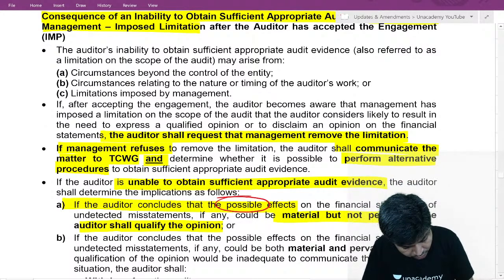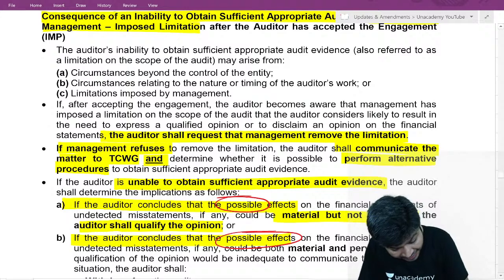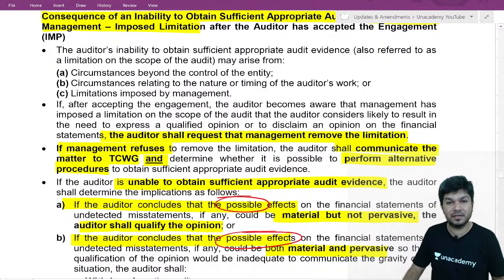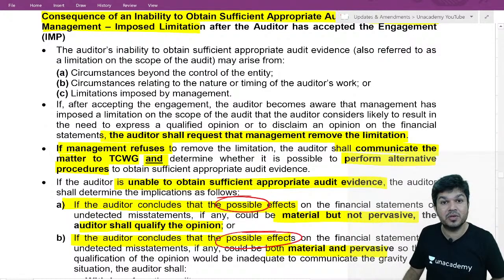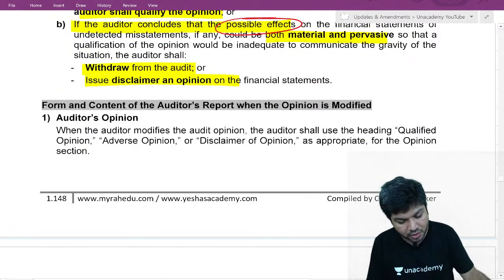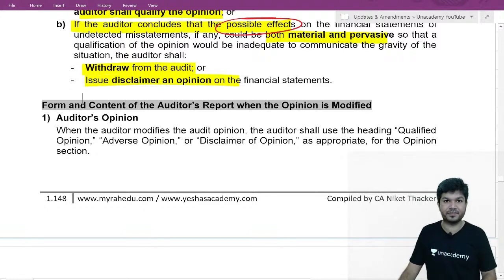If you conclude the possible effect is both material and pervasive, either disclaimer or withdraw from engagement.